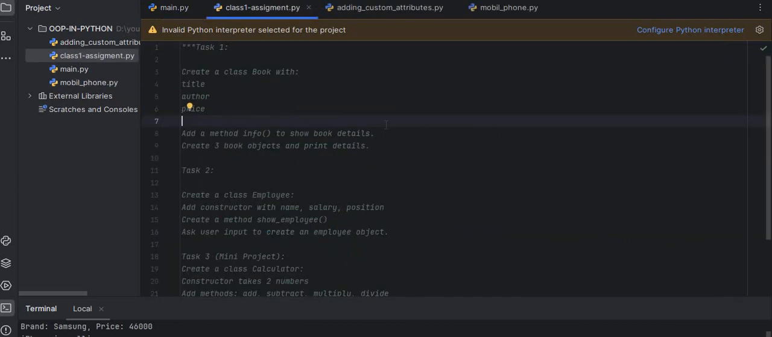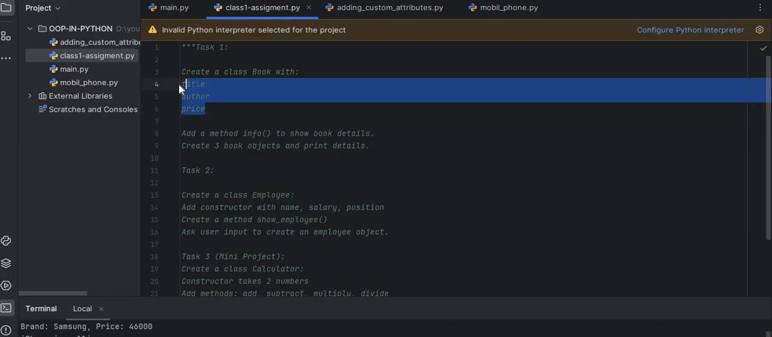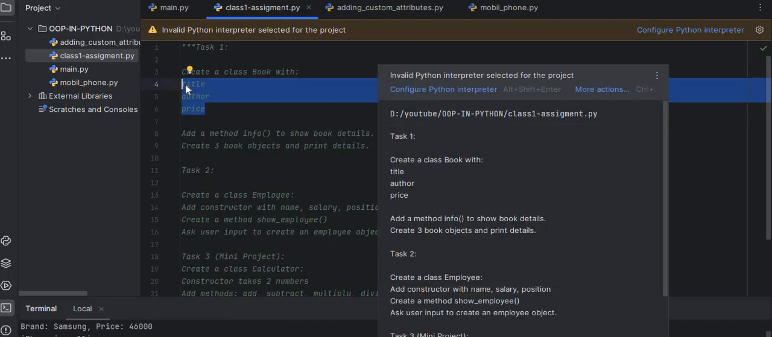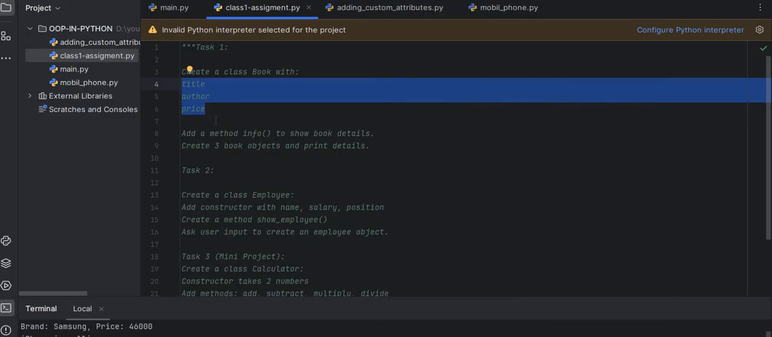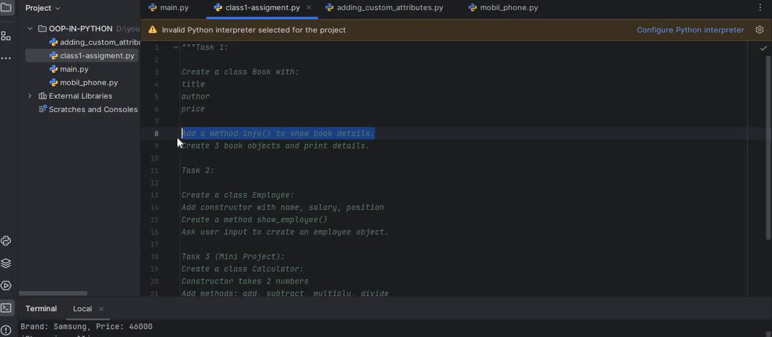Now it's time for the class 1 assignment. What are the assignments for today after learning each concept? So task 1: create a class with the name Book with title, author and price. Add a method info to show book details.